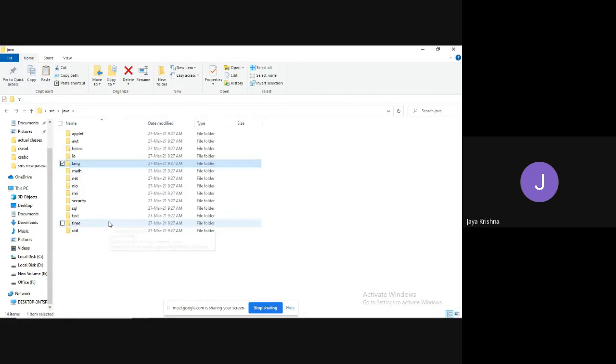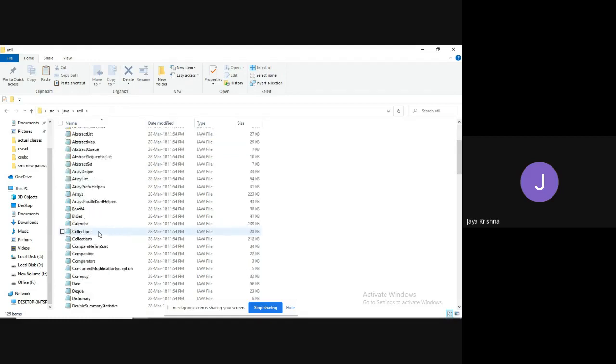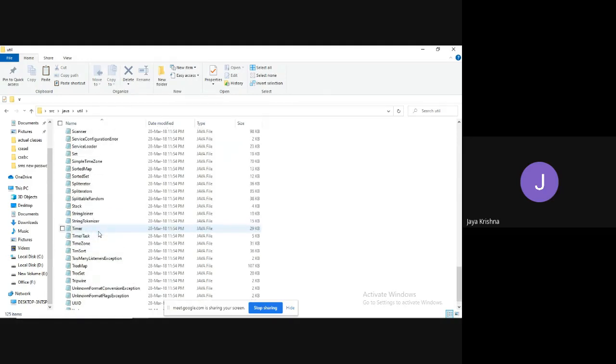If you want to understand it in a simple manner, I will open the util package. In that, there are some folders once again. One class file we know is the Scanner class, right? Let me show whether Scanner exists or not.